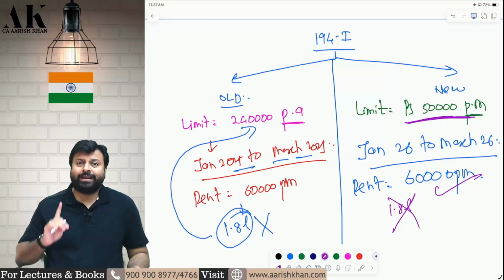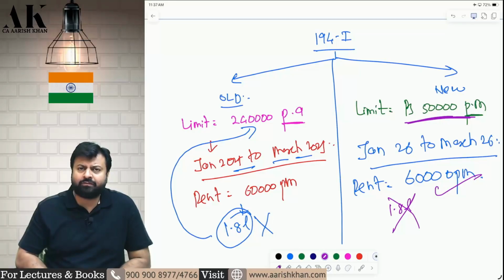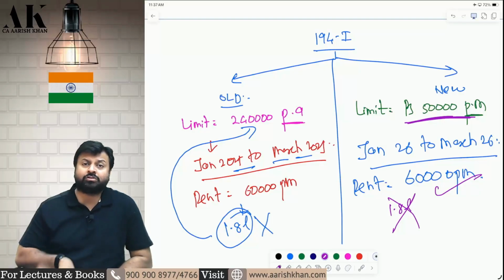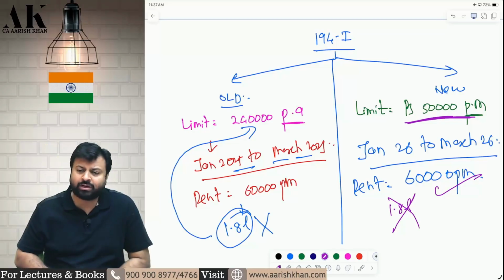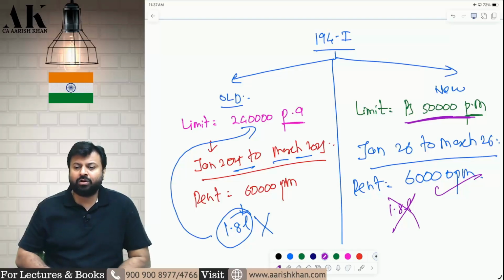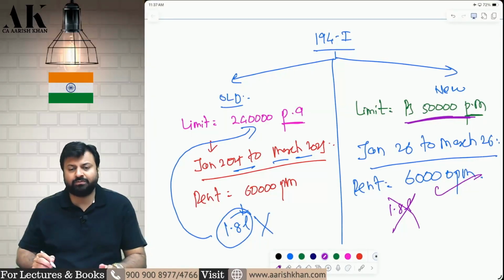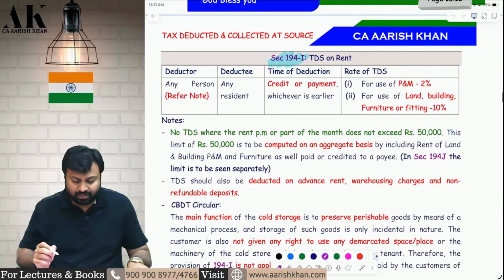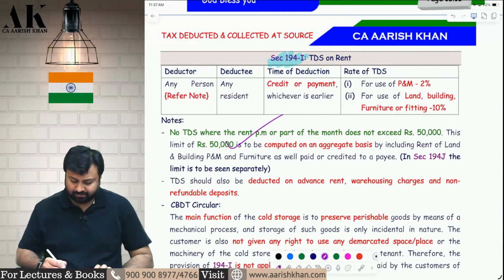So even if you take a premise on rent for 1 month in the entire financial year, say in the month of March you have taken the premise on rent and you are paying a rent of 70,000 rupees only for 1 month, then also TDS is applicable as per the new law. In the old law, it was not applicable. In the old law, we used to check the aggregate limit of the entire year. In the new law, we have to check only the per month limit, not the aggregate limit. I hope it is clear to all of you. So here the amendment has come. Check please. This is the amendment. Okay.